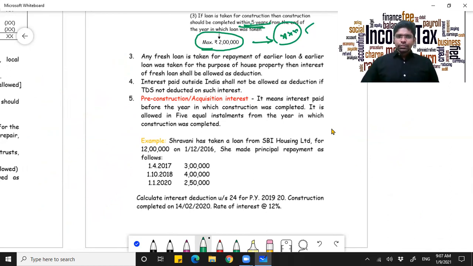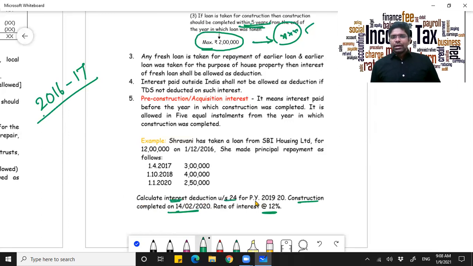In this example, it says Shravani has taken a loan from SBI Housing Limited of 12 lakhs on 1st of December 2016. So when was this loan taken? It was taken in the financial year 2016-17, where it starts. Now she made principal payments, it is telling you. And when was the construction completed? This is also important for you. And the rate of interest, he's asking you to calculate interest for the previous year 2019-20.